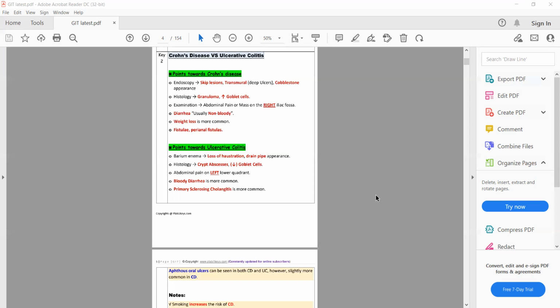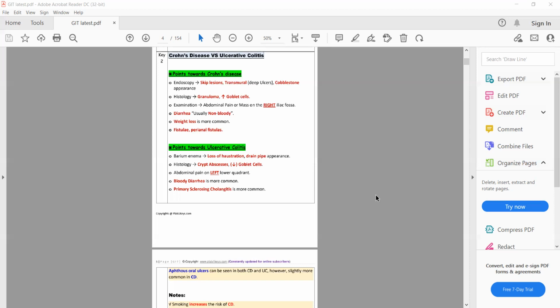Goblet cells are basically mucus producing cells which are present in columnar epithelium, and the whole of the GIT except esophagus is lined by columnar epithelium and they contain goblet cells. In case of Crohn disease, because of inflammation of the gut mucosa or columnar epithelium, there is an increase in the goblet cells and granuloma formation.